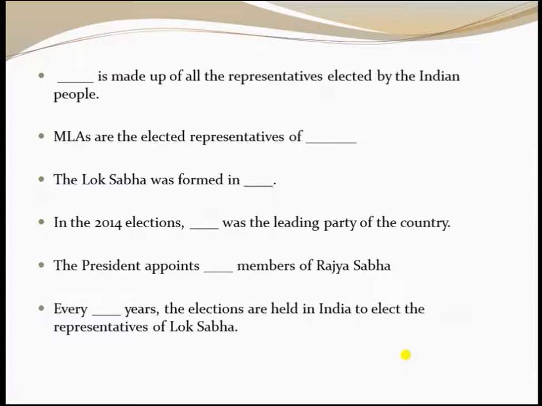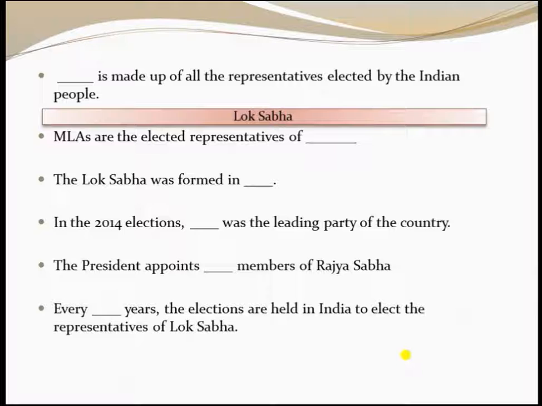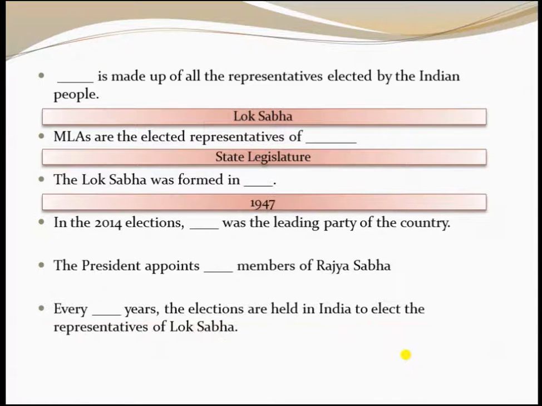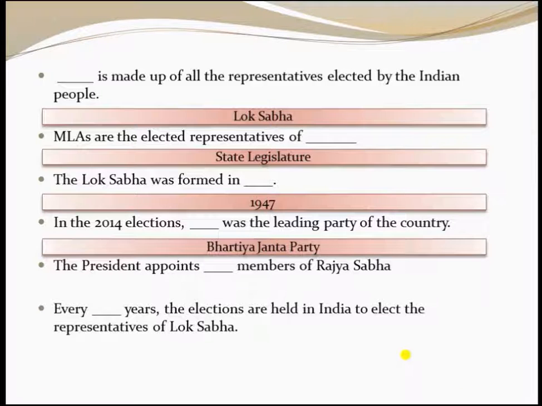The answer, Lok Sabha. MLAs are the elected representatives of dash, that is state legislature. The Lok Sabha was formed in dash. The answer, 1947. In the 2014 election, dash was the leading party of the country, that is Bharatiya Janata Party.